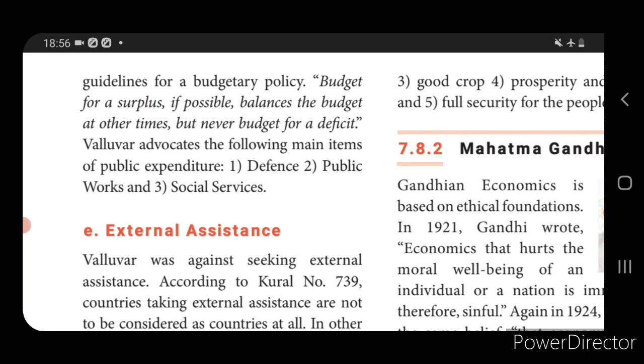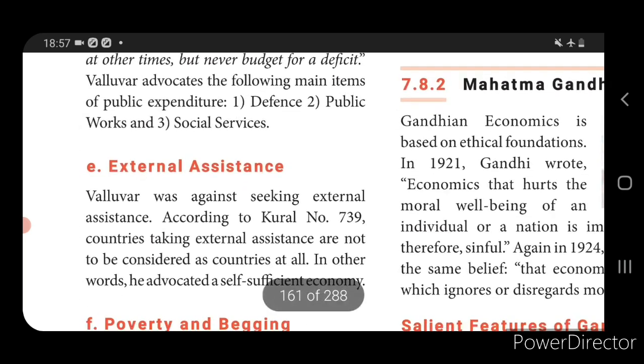We all know about defense, it is the army, navy, and others. Public works are things like providing transport facilities and communication facilities. And the third one is social service, like the development of schools, hospitals and other things. So he has explained how to collect the revenue, manage the revenue, and how to spend it. Then he has explained about external assistance.